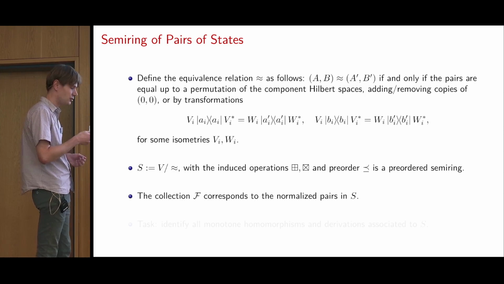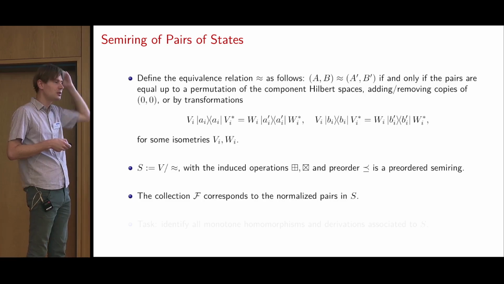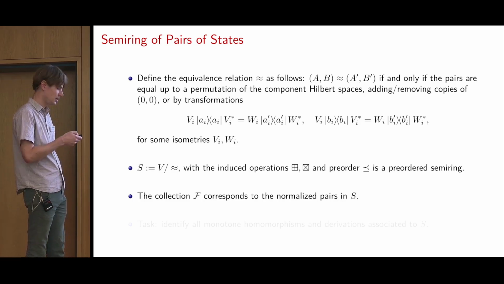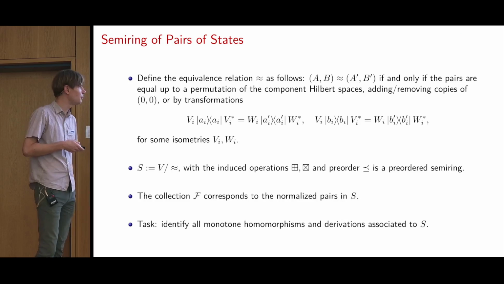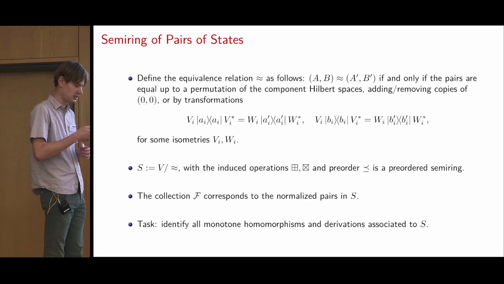So the collection F I previously defined, the pairs of states that we consider, are basically just the normalized pairs in the semi-ring. And now the task is to identify all the monotone homomorphisms and derivations in S. That is most of the work.